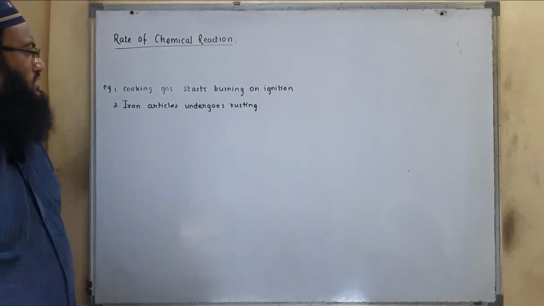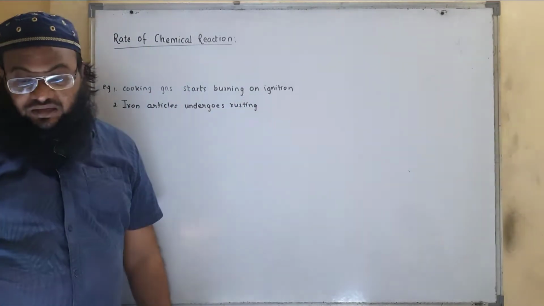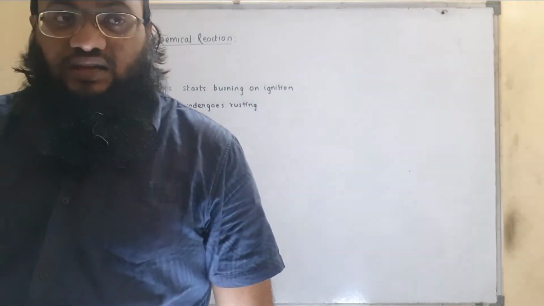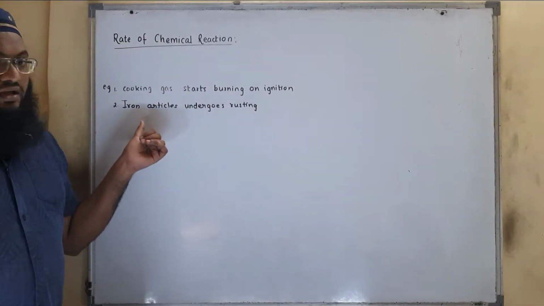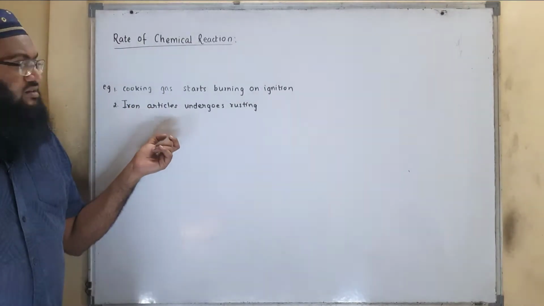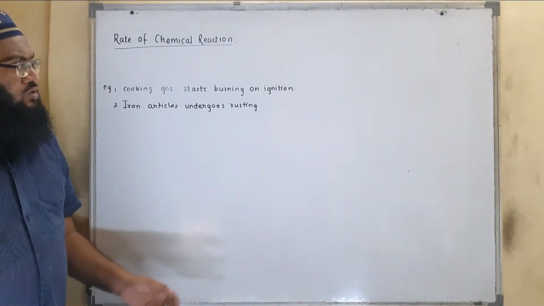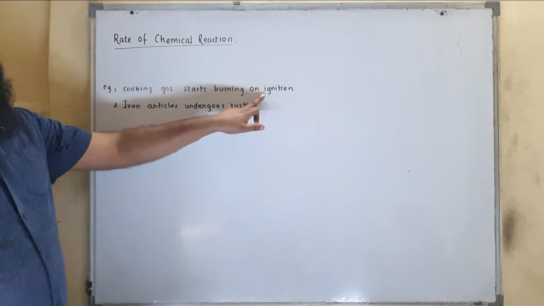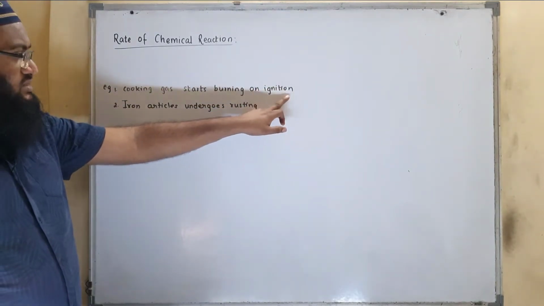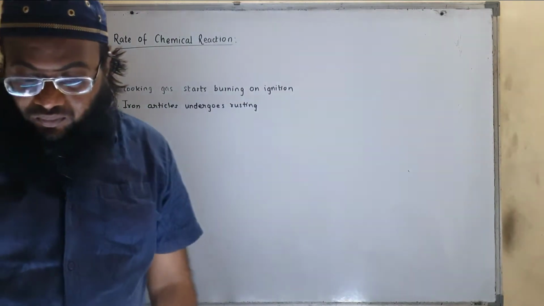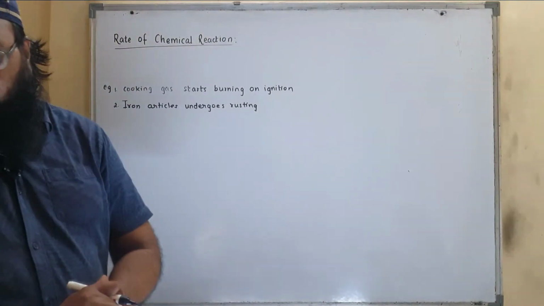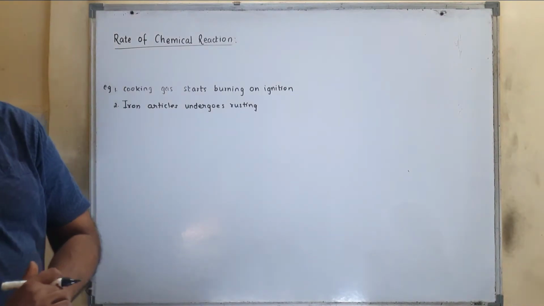Now over here what we can say, cooking gas starts burning on ignition. Is the reaction slow or fast? It's an instant reaction. As soon as the cooking gas is ignited, it starts burning. So we can say the rate of chemical reaction here is fast, whereas iron article undergoes rusting, here rate is slow. It can be seen from the above example that some reactions are completed in a short time.